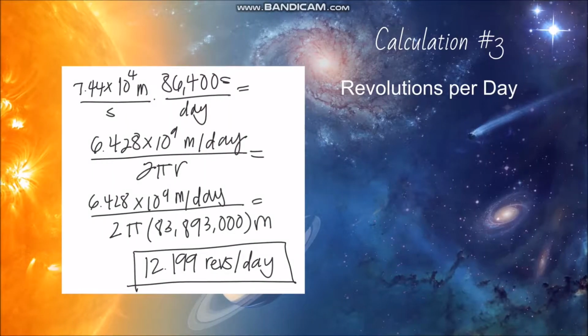To find the number of revolutions the satellite would complete per Earth day around WASP 173ab, we took its velocity, which we derived in the previous equation, and converted the units to meters per day, then proceeded to divide by the circumference of WASP 173ab to get 12.99 revolutions per day.